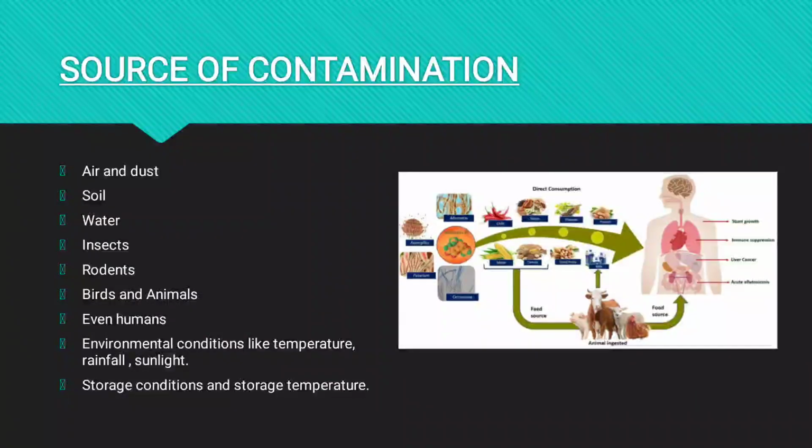Then a very important factor I listed here is the storage conditions. During the cultivation and after the harvesting, during the product formation and after the storage of these products, it requires some criteria and standard operating procedures to be followed in order to store these products. And storage temperature plays an important role to keep these products in good condition and consumed in a safer way.